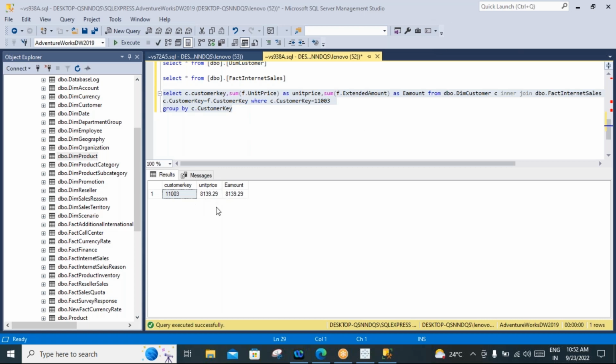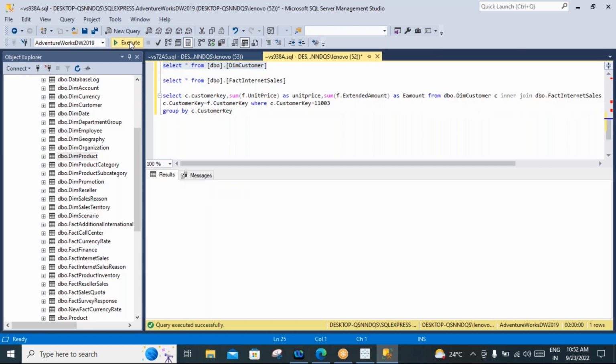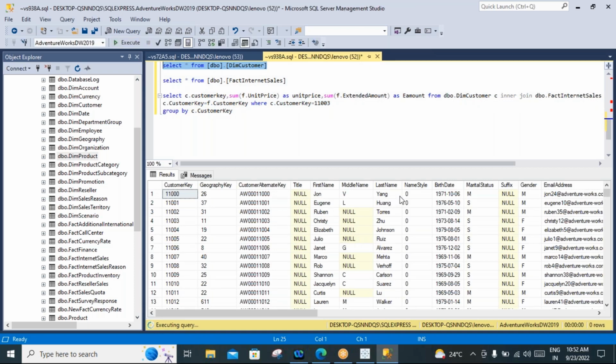Clear? This is the way we can aggregate the data. So here the sales amounts, unit price and extended amount, we are getting from the fact table, and from the dimension table we are getting customer key. Not only customer key, whatever information you want from customer, you can get it here. Customer name or first name, last name, date of birth, whatever information you want, you can simply take it here. So write first name, comma, last name, you can take it.